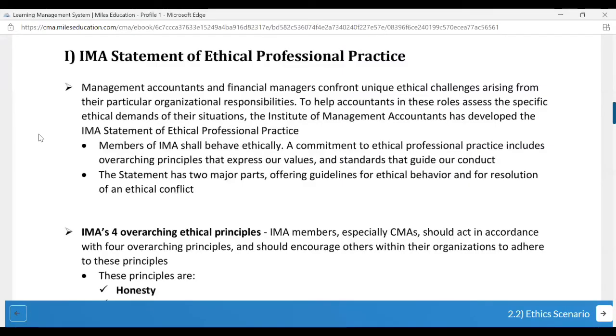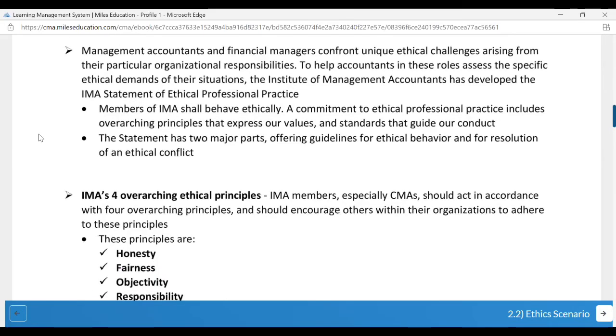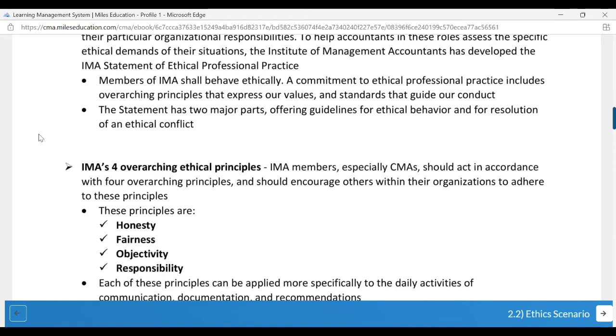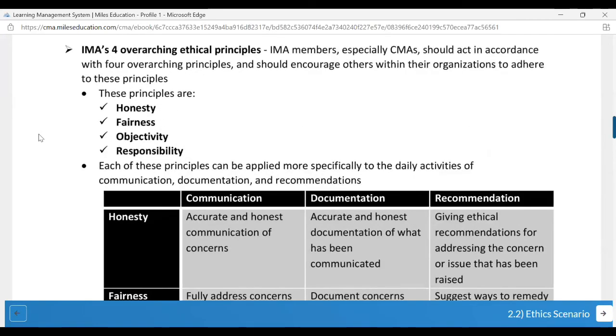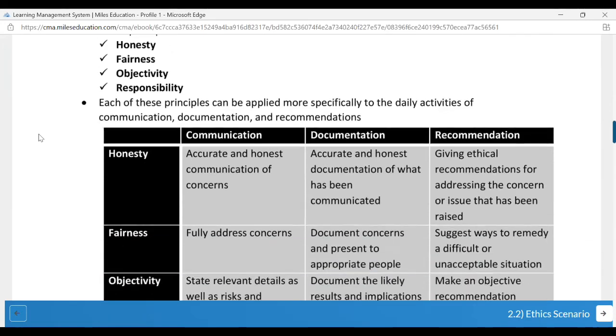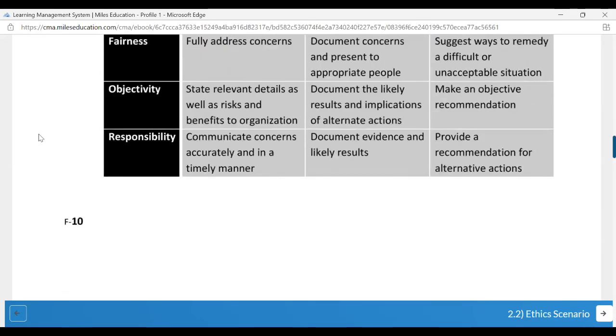So now we are going to start the next part, and it is very important while you write your answer. For the IMA Statement of Ethical Professional Practice, before getting your CMA qualification, you need to sign the statement as well. So what are these principles? Honesty, fairness, objectivity, responsibility. Try your best to include these in your essay type question. You will fetch very good marks. But again, it should be relatable.